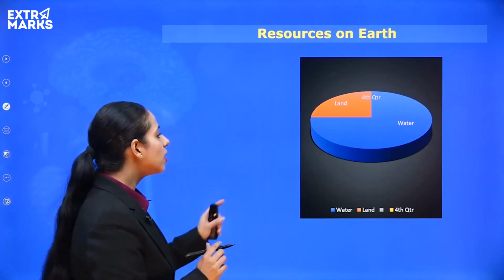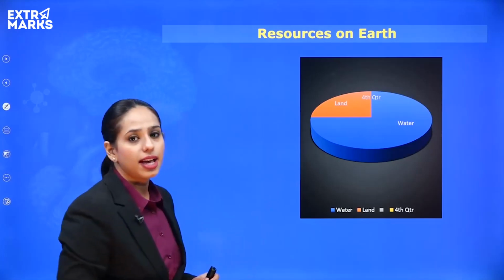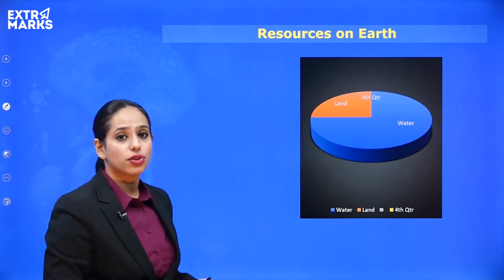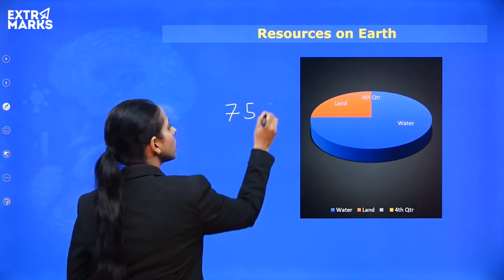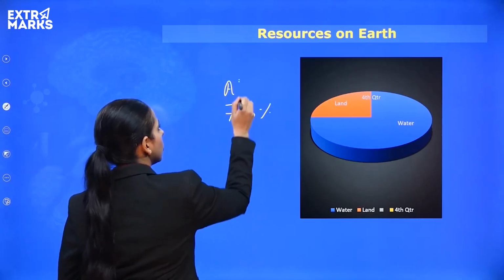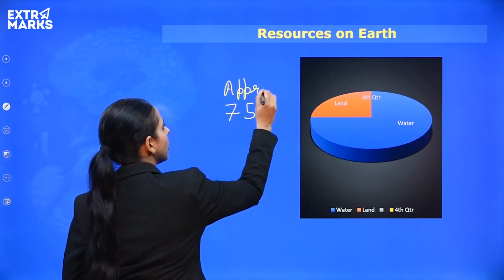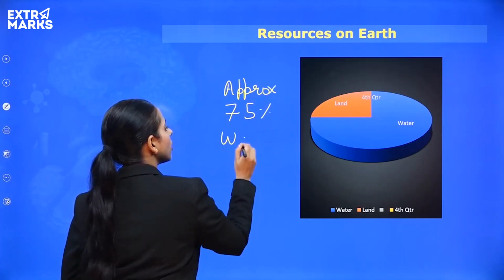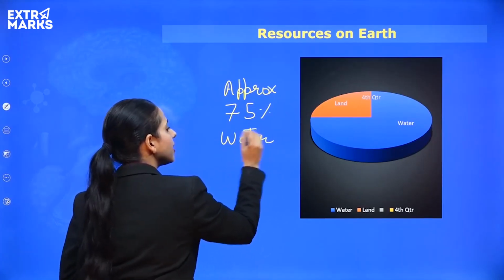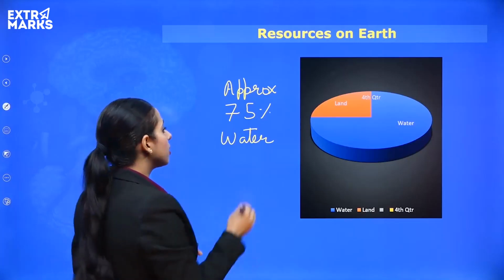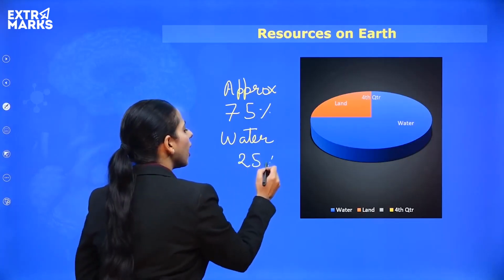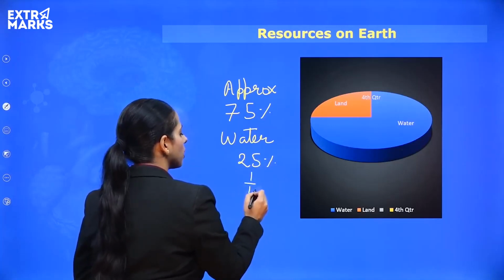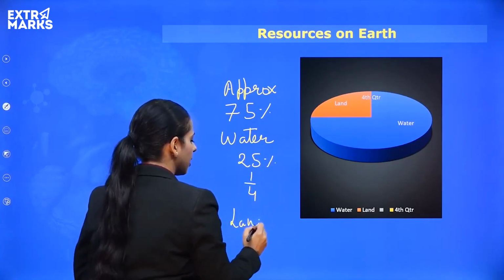Land. So earth is how much water? As you can see, 3/4 of the earth is water, that is approximately around 75%. Okay, I'll say approximately around 75% of earth is water, right? And then the left 1/4, that is around 25%, in other words you can say 1/4 is land, right?